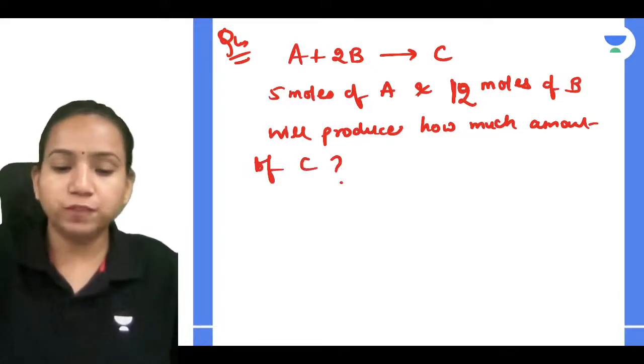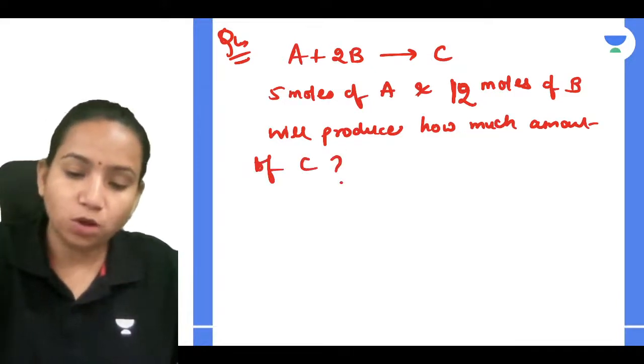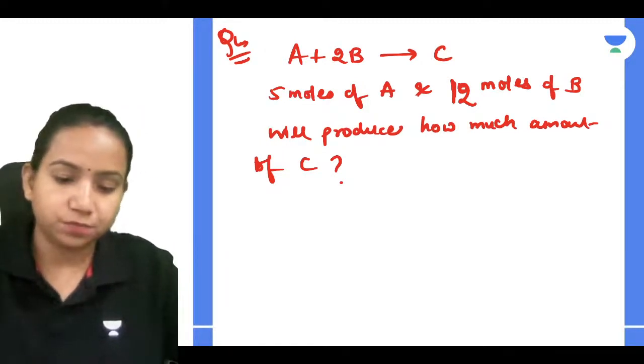How much amount of C? So let's just see who and all will be getting the correct answer for it.